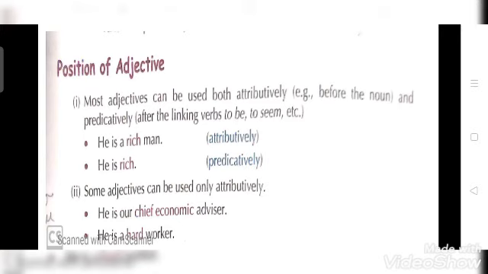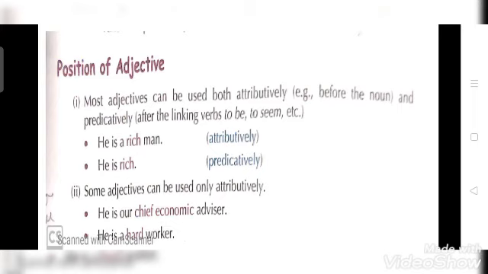जो adjectives होंगे sentence में वो noun के पहले आएंगे. जैसे कि सेंटेंस में दिया है he is a rich man, वो कैसा है? रिच मैन है. So rich is your adjective and man here is your noun. Now the second is he is rich. That means here after the noun, the adjective is used. That means it is predicative.